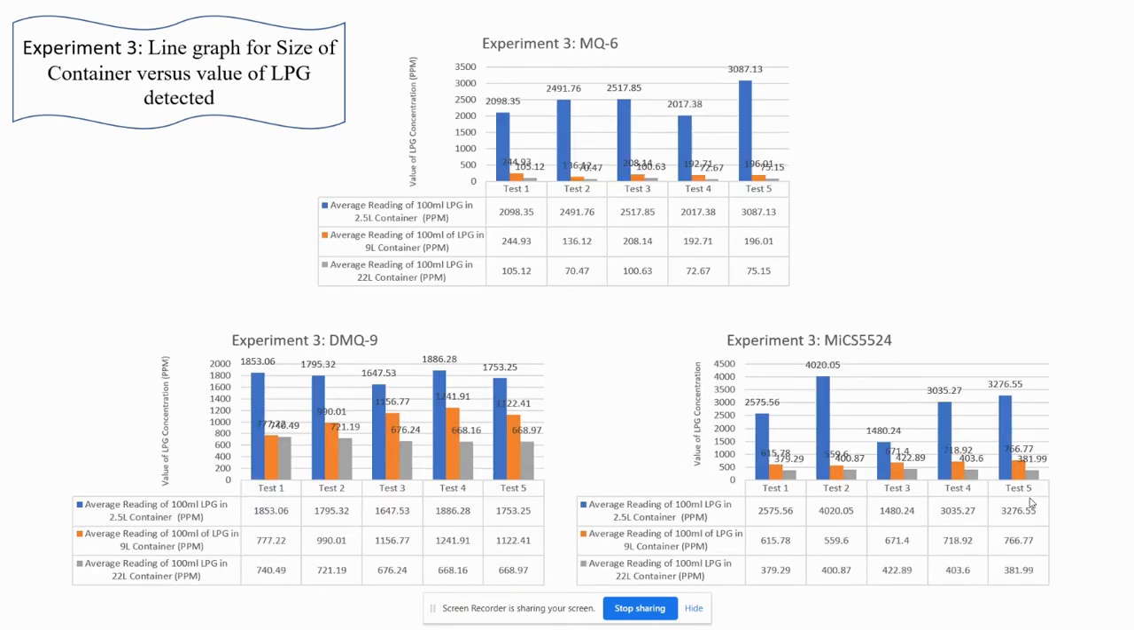Experiment 3 shows that the MQ6 gas sensor behaves similarly to experiment 1, where this time the reading will drastically drop when a bigger space is used. Same goes for the pattern of the MQ9 in this experiment, where MQ6 will outperform it in the smaller space, but the opposite happened in the bigger space, while MICS 5524 is still giving unstable readings in the smaller space, where the intensity of the LPG concentration is the highest.